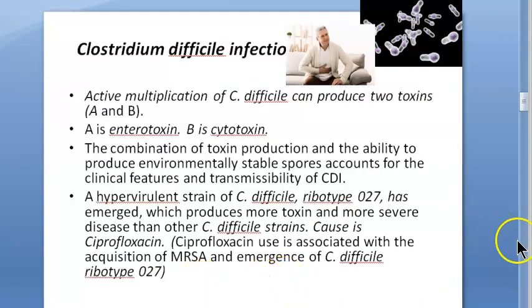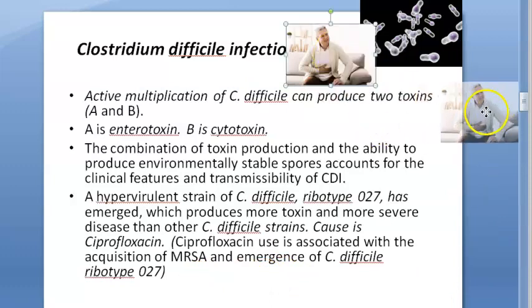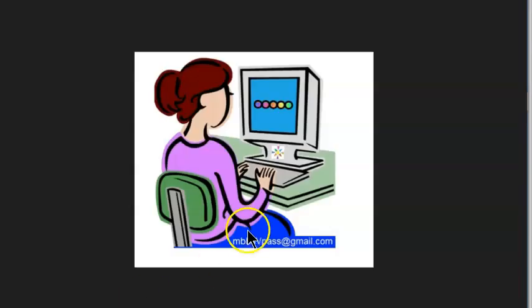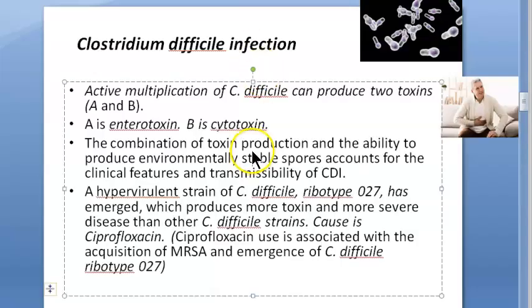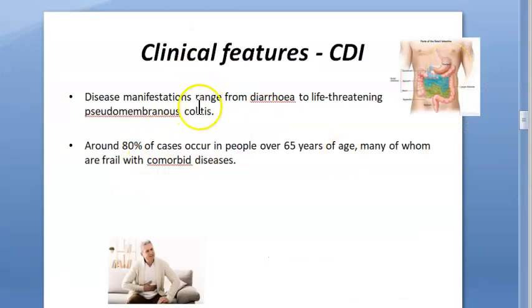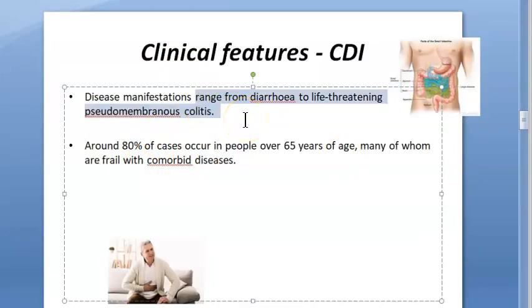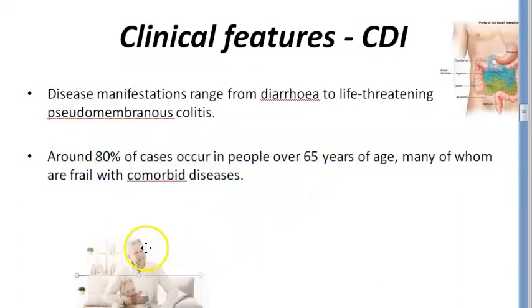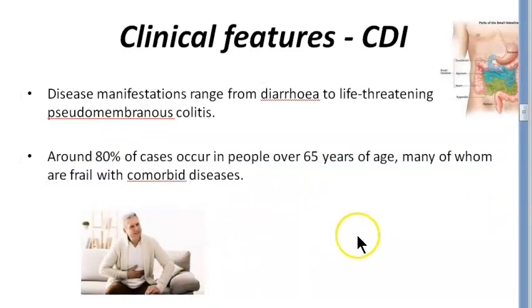Guys, are you done with this understanding? You have understood, right? So we told you what is happening: toxins are getting released, what types of toxin, and the hypervirulent strain. Everything we are telling you shows how powerful this Clostridium difficile is. It can range from just diarrhea to life-threatening pseudomembranous colitis. We already told you, right? Pseudomembrane, they are not saying it's a real membrane. And most cases you will see in people above the age of 65.